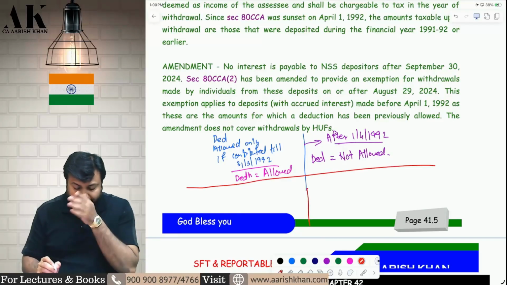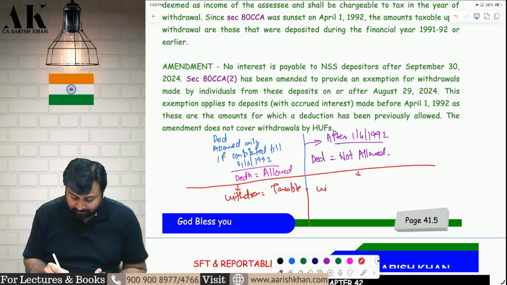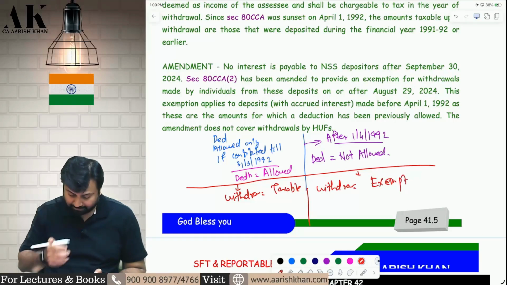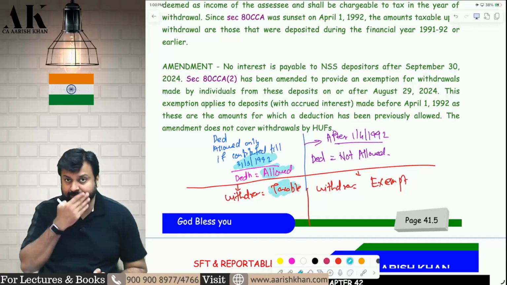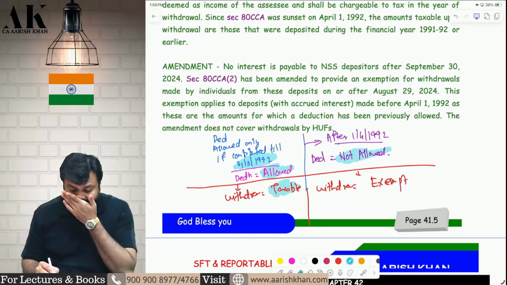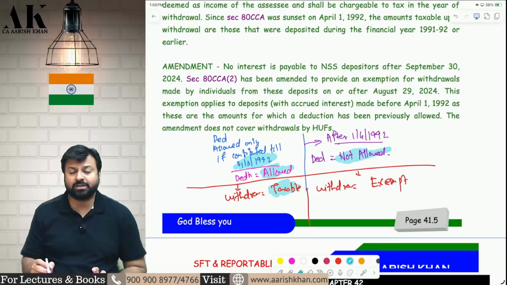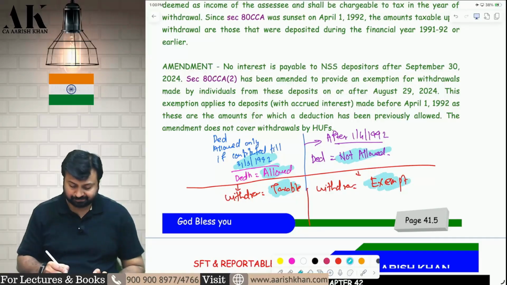Now, obviously, if deduction is allowed, and you withdraw the money which was deposited here, it should be taxable also. And obviously, if you withdraw the money which is deposited here, it should be exempt. Common sense, no? Any amount contributed till 31st March 1992 was allowed as a deduction. Therefore, when it is withdrawn, it should be taxable. And any amount deposited after 1st April 1992 is exempt. It is not subject to deduction. So, because it is not subject to deduction, you should also get exemption on withdrawal.